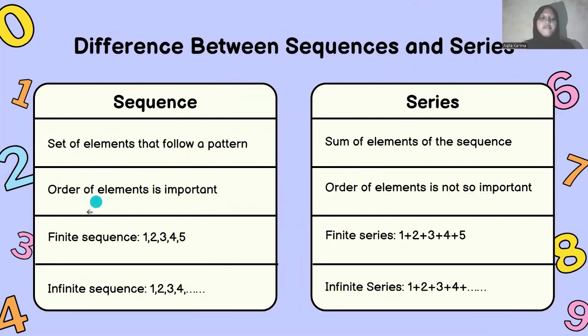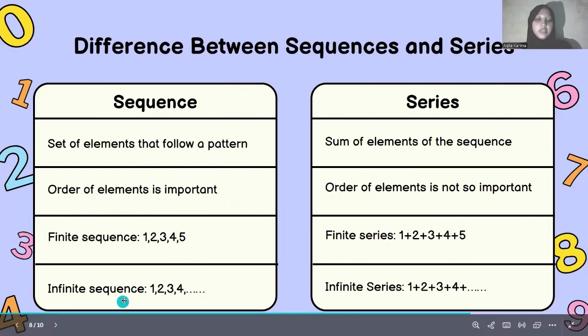In sequence, a finite sequence is 1, 2, 3, 4, 5, and in series, a finite series is 1 plus 2 plus 3 plus 4 plus 5. In sequence, an infinite sequence is 1, 2, 3, 4 until infinity, and in series, an infinite series is 1 plus 2 plus 3 plus 4 plus until infinity.